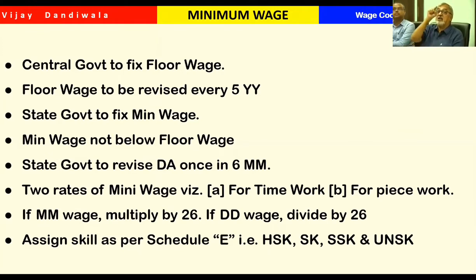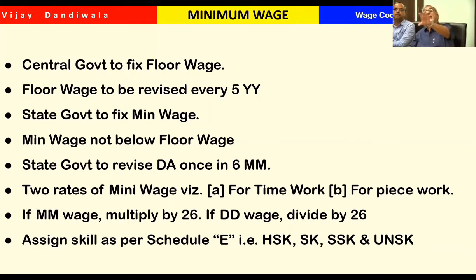Now Schedule E has listed more than 650 designations and categories, stating which work is skilled, which work is highly skilled, which is semi-skilled, and which is unskilled. So you remember this Schedule E contains about 650 plus categories.